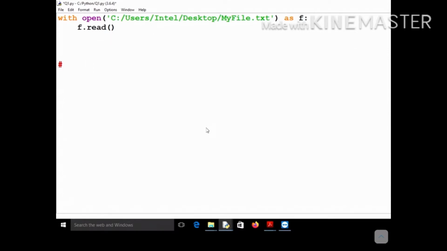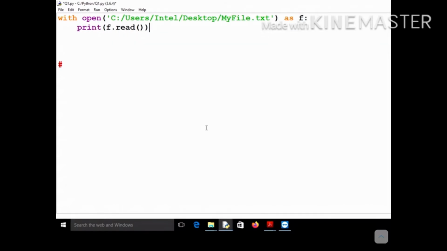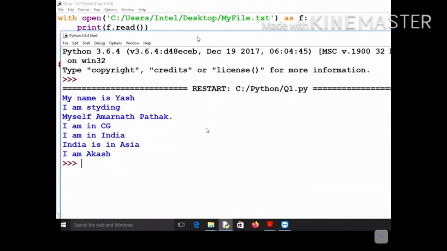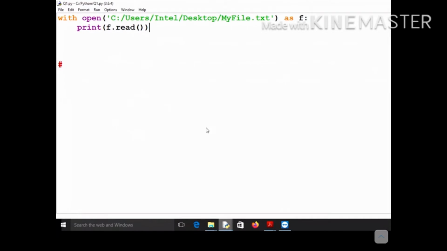I didn't print it. It should be printed. The read function will return the content in the form of a string that needs to be printed. So let's print it, and you can see that all the content of your file has been printed onto the screen. So that's it about the with statement.